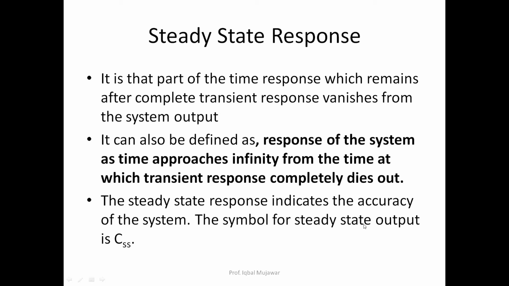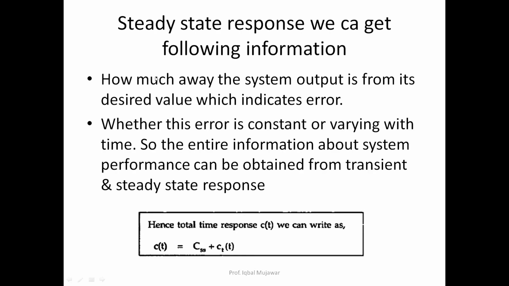The steady state response indicates the accuracy of the system. Symbolically, steady state output is represented by c_ss. Now what kind of information are we getting? How far the system output is from its desired value, that is, what kind of error is there. It indicates the error, and whether this error is constant or varying with time.